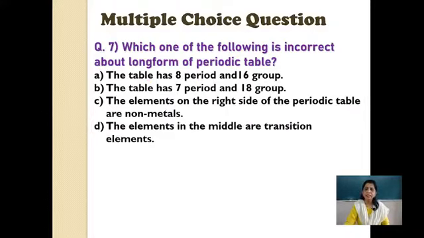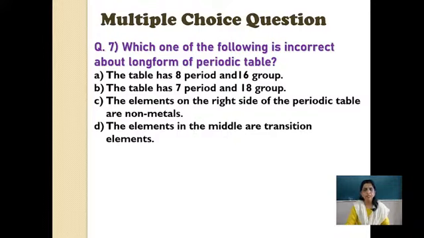The elements in the middle are transition elements. Till now we have been discussing transition elements and non-metals. I am going to go through this quickly after 2-3 multiple choice questions. But as you have studied the lesson, you know about it.